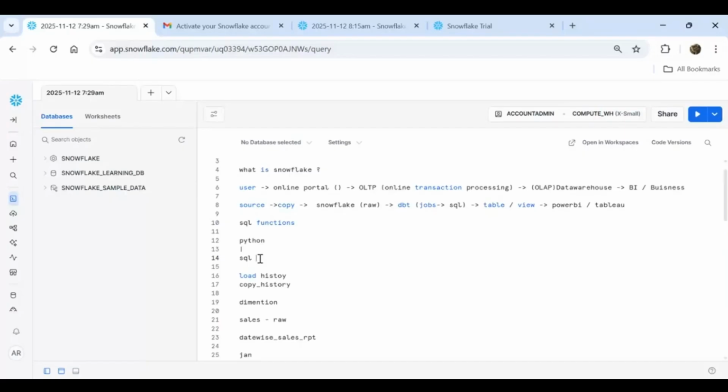But some projects use Python as a wrapper. They will have the SQL script inside the Python and schedule this Python job somewhere, and by using Python they call the SQL. So if you know Python or have an idea of Python, that's fine. Otherwise, it is not mandatory. It is not needed actually.